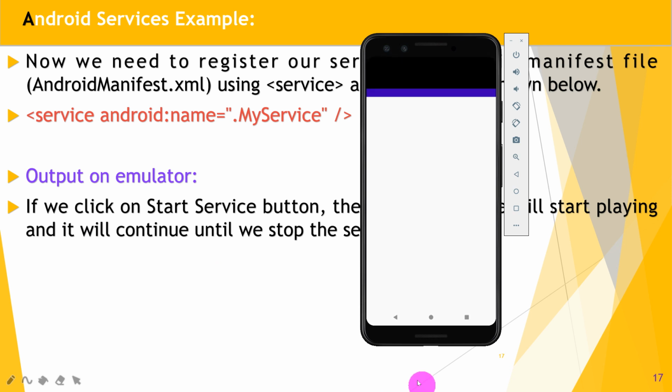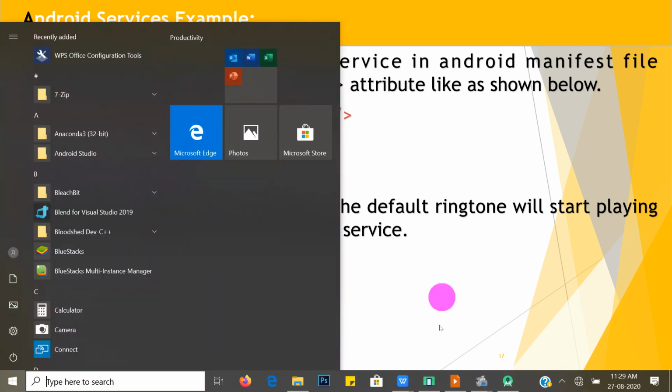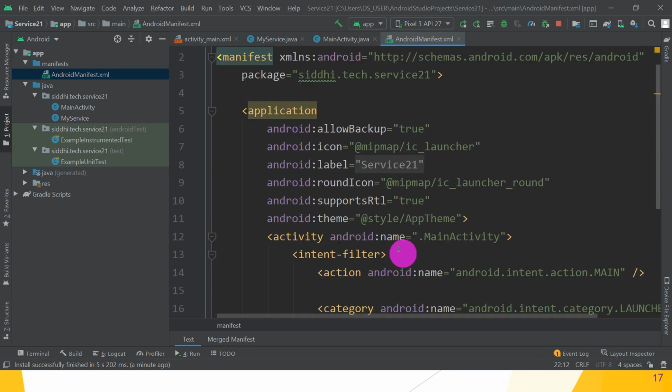Just check. Okay, the app is installed, Service 21, this is the name of the application. Then click on the start service button. Service is started. Okay, stop. Great. But what happened? The sound is not there. Great. So something is wrong in our code. What is that? Just go and check.